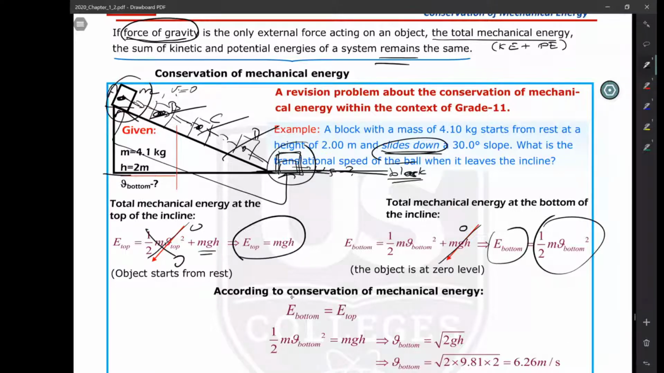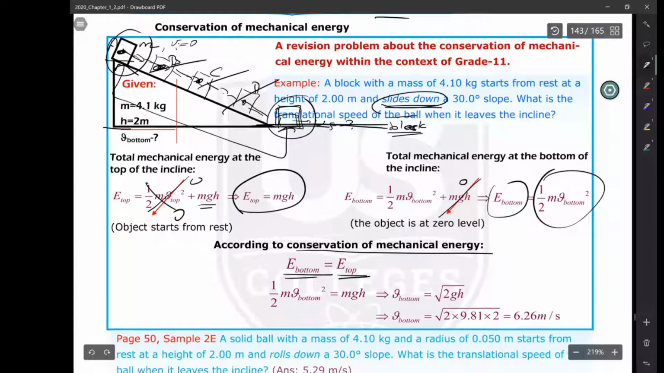And according to conservation of mechanical energy, this mechanical energy must stay constant. That's why the total mechanical energy at the bottom and at the top must be equal to each other. I will make them equal and calculate the translational speed at the bottom. So 1/2 m v bottom squared is equal to mgh. These m's will simplify on both sides of the equation. So v bottom squared, get this 2 on the right side as multiplication, 2gh is v bottom squared. Get the square root. V bottom is the root of 2gh.